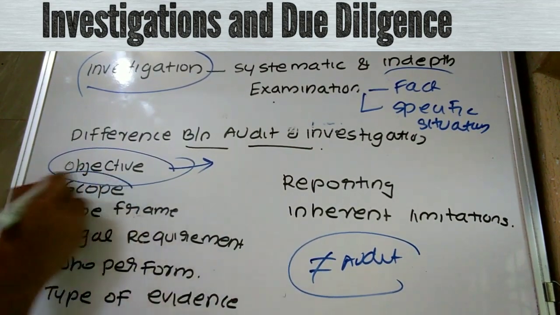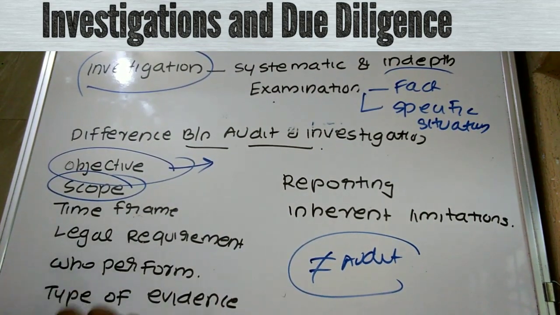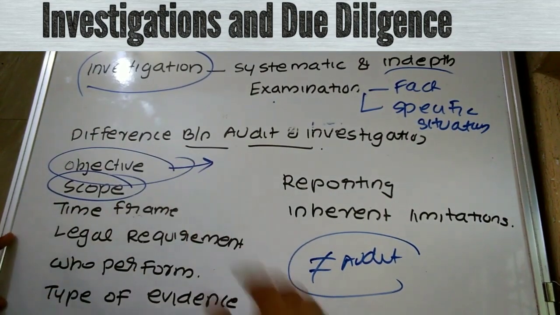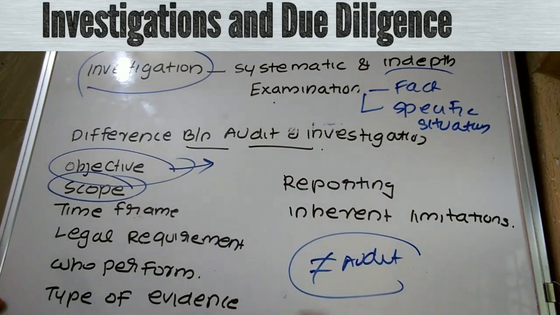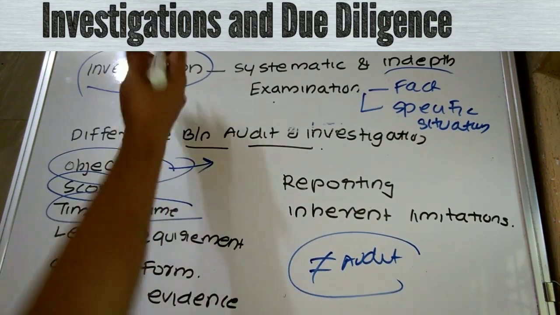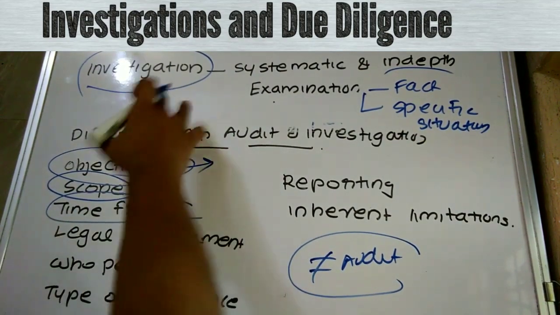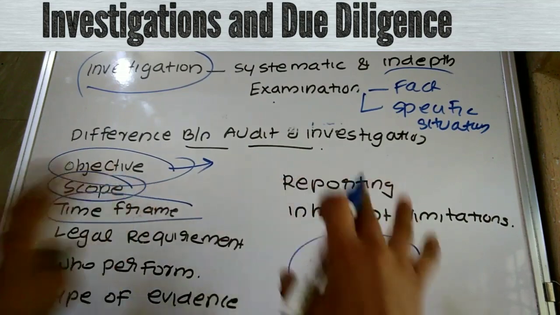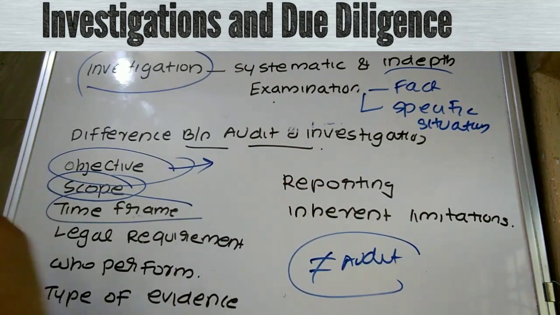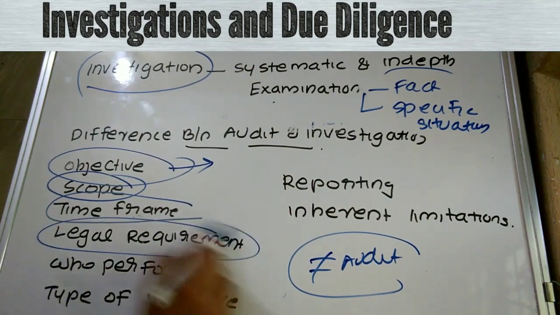Then scope. Investigation can be statutory or non-statutory, but audit, that is statutory audit, is subject to the provisions of applicable laws. Time frame: there is no time frame with respect to investigation, no rigid time period, but with respect to audit it can be quarterly, yearly, etc. Then legal requirement.